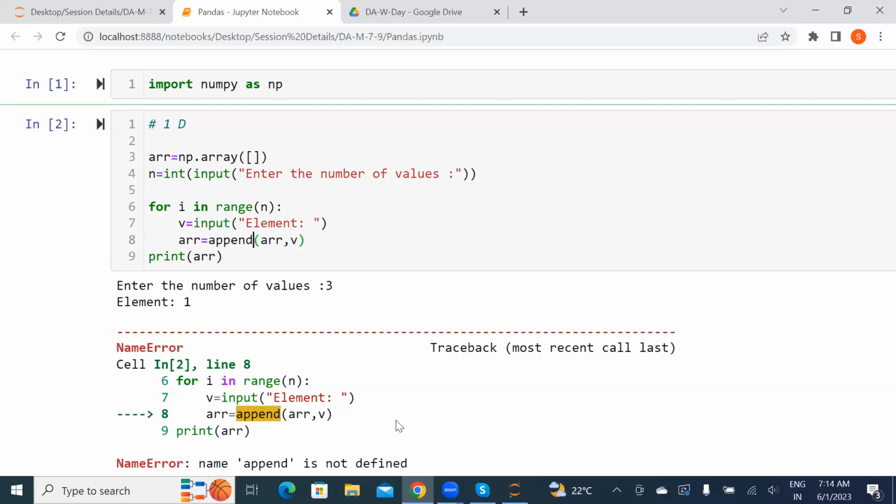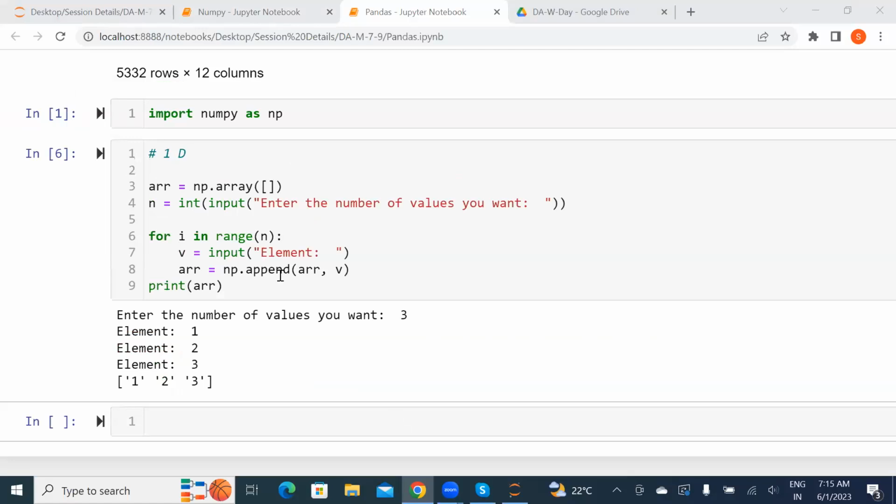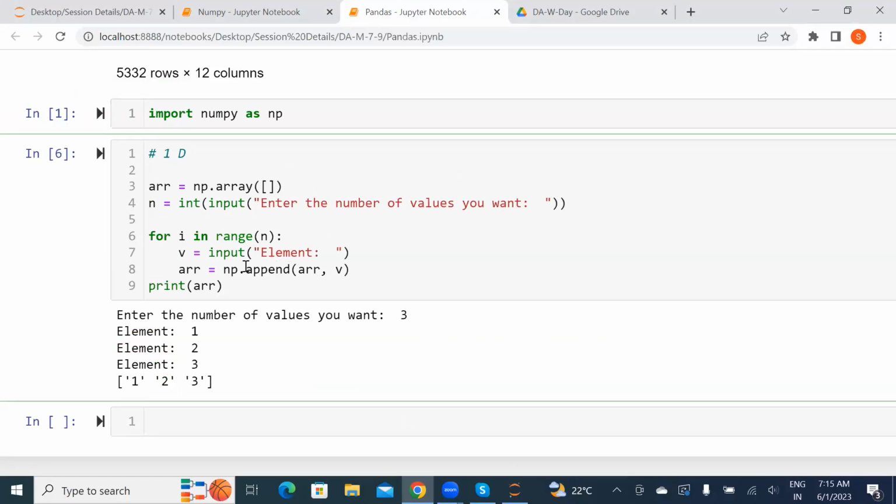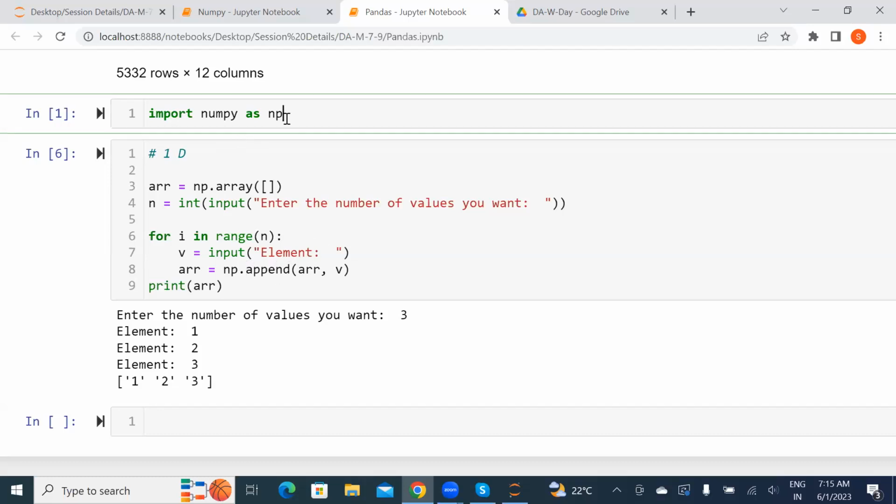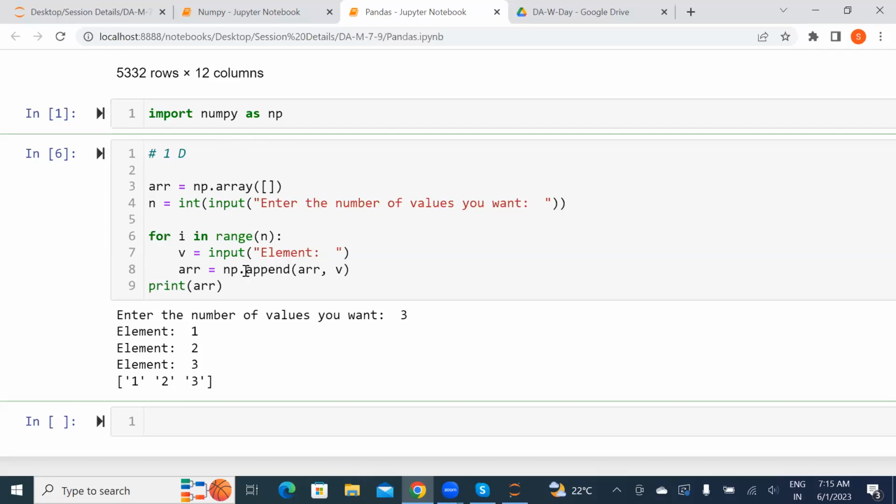Yes, I just forgot to add np dot append, right? It's not arr dot append, it will be np dot append basically, because we can't call it directly. Yes, that's it, because we took import numpy as np, and I can't call the method directly.